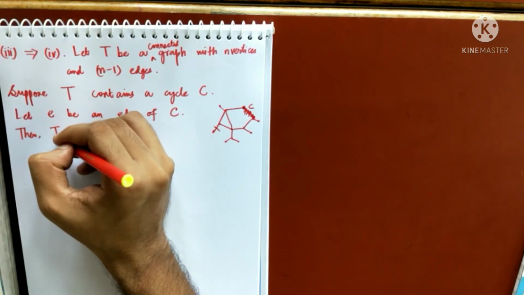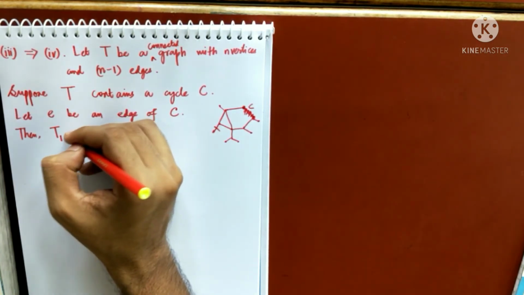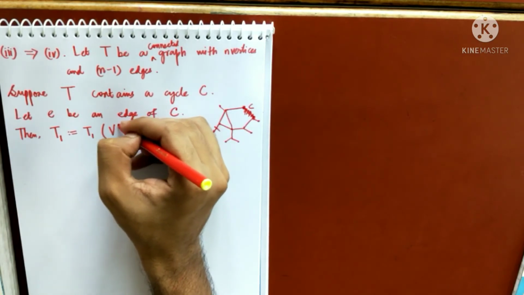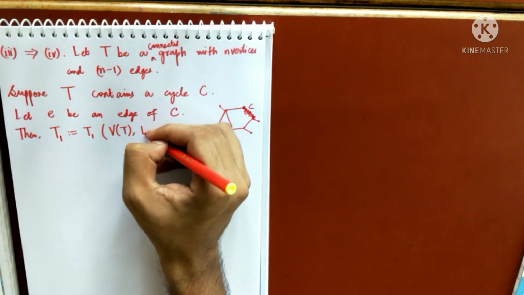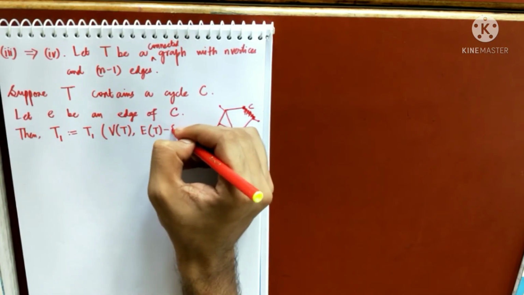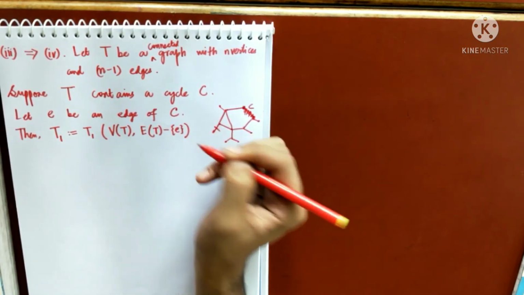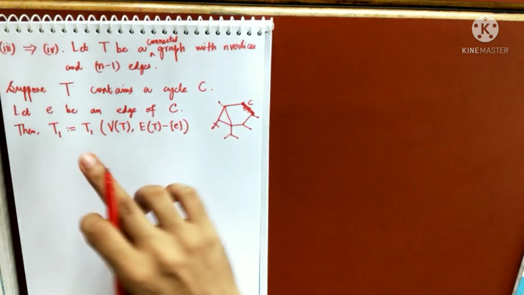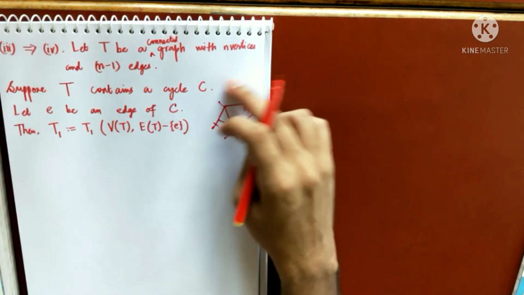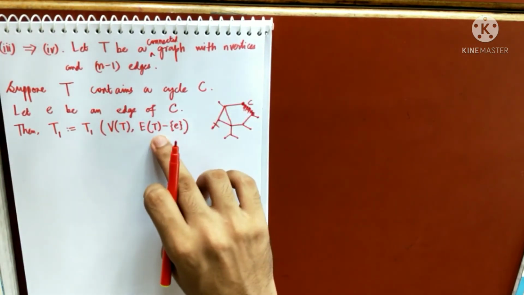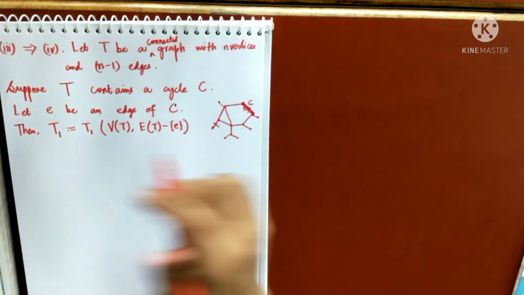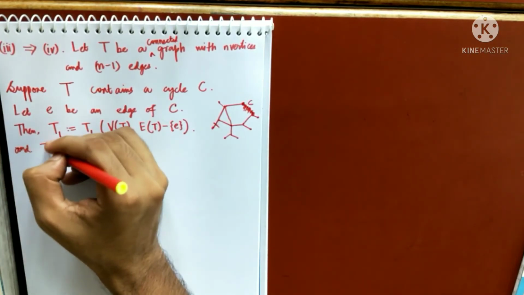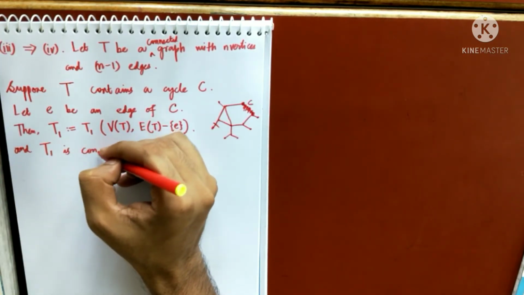So then define this graph T1. I am defining T1 to have the same vertex set as T, but what is the edge set? I have removed the edge e. I have not removed the vertices. So the number of vertices in T1 is the same as the number of vertices in T, but I have removed one edge from the edge set. So T1 is this, and T1 is connected.